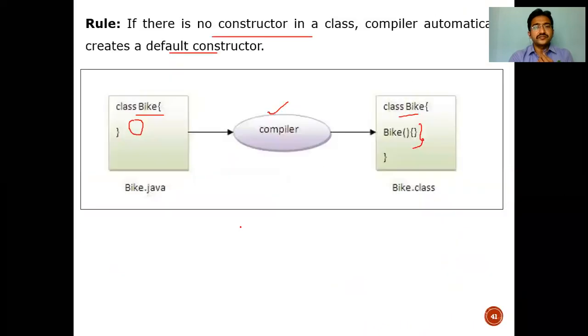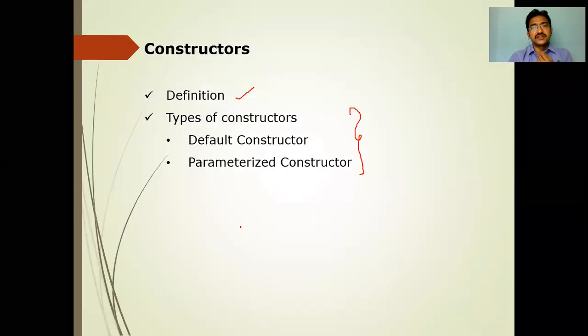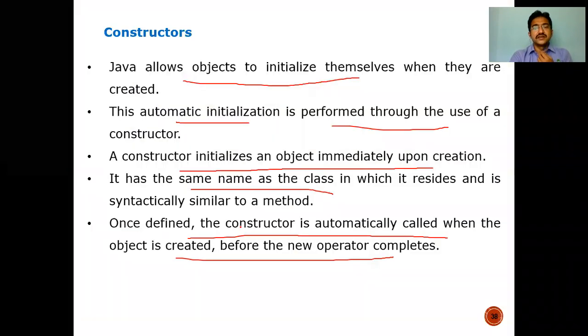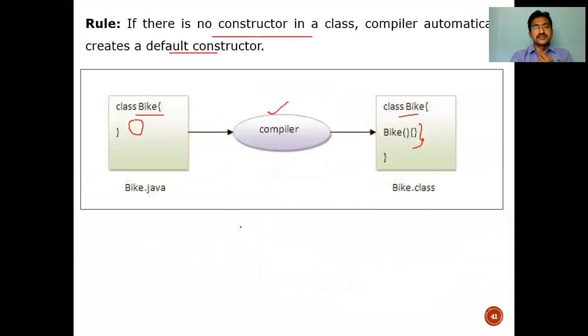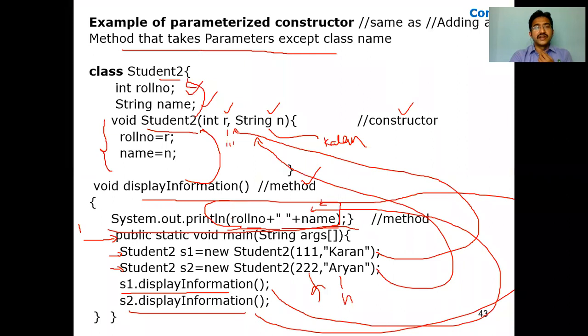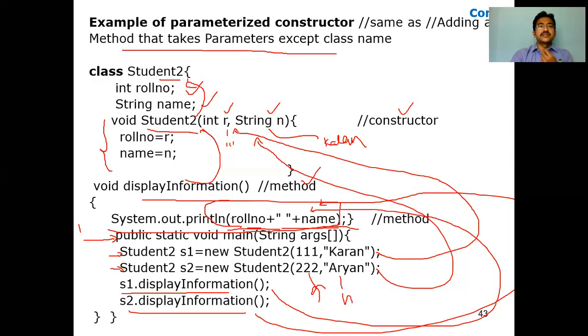Okay. Now what we have discussed in the constructor is the main purpose of the constructor, followed by the types of constructors, that is default constructors and parameterized constructors. We have seen different examples for default as well as parameterized constructors.